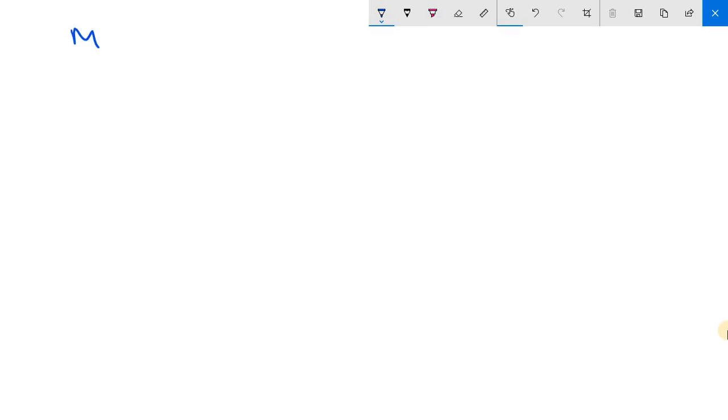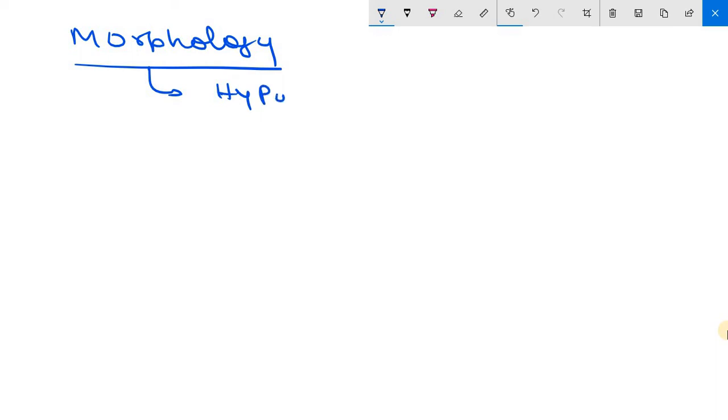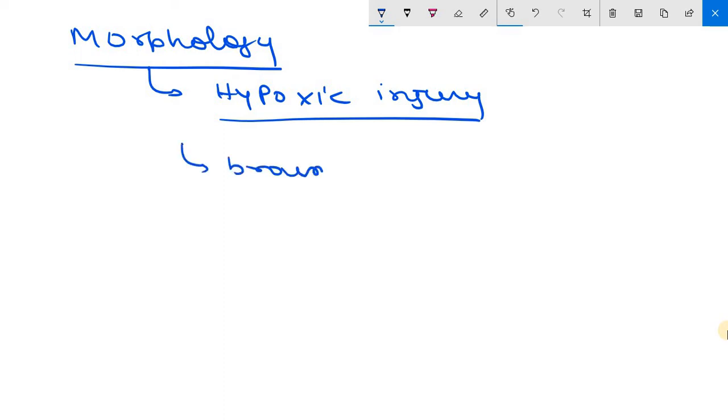Now the last point, that is morphology. So the cellular and tissue changes induced by cardiogenic or hypovolemic shock are essentially those of hypoxic injury. It is likely to be like the hypoxic injury. Changes can manifest in any tissue, although they are particularly evident mainly in brain, heart, lung, kidney, adrenal and gastrointestinal tract.